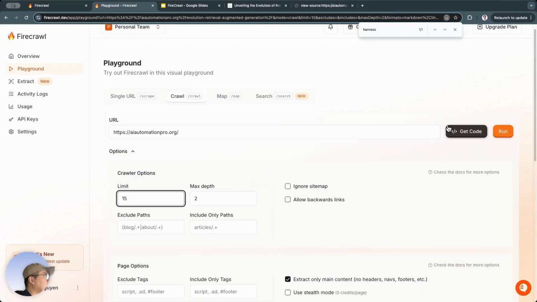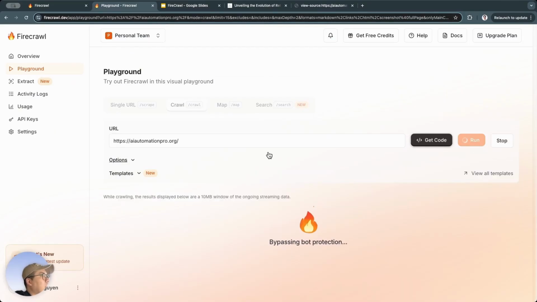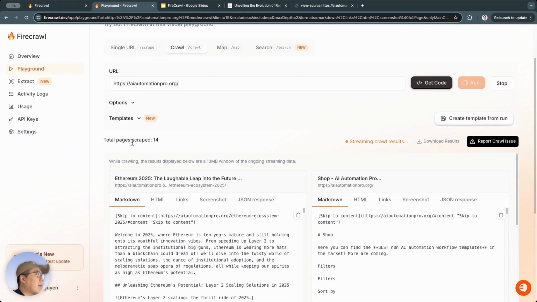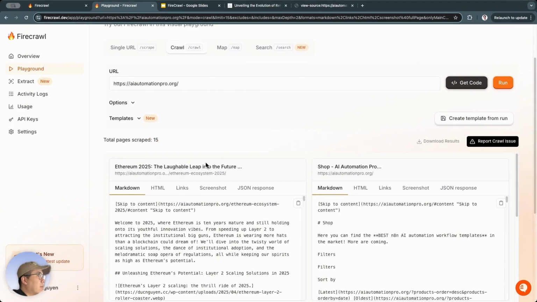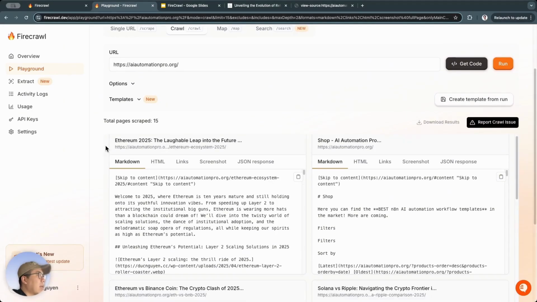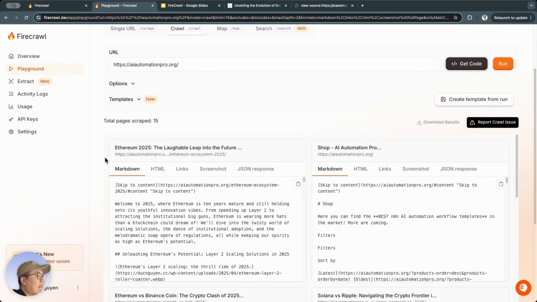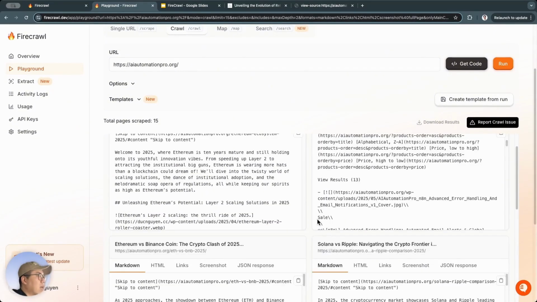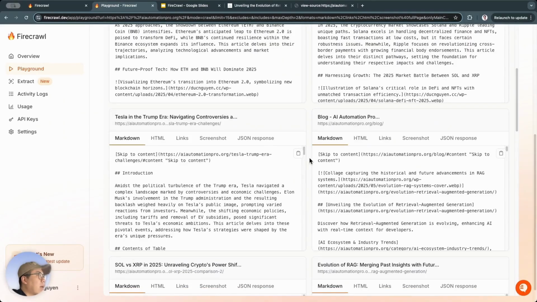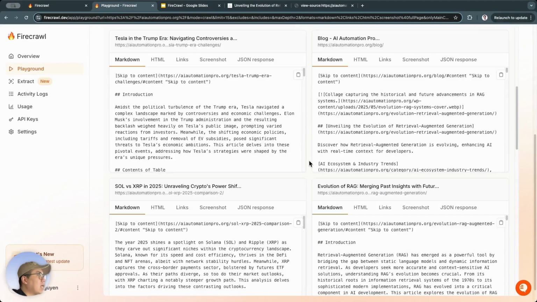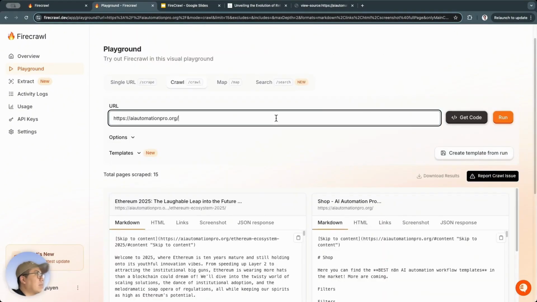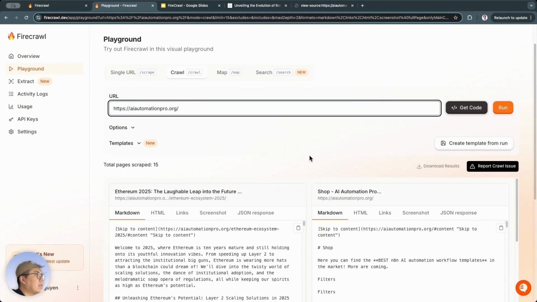Alright, now I'll try running it to see what kind of result we get. It's scraping 15 pages. Here, it's only going to scrape 15 pages, and it will return all 15 of these pages at once. So this is one blog. This is the home page. Blog post. Grab links. Data. Those links. Here, crawling one link, then it will crawl to find other links and enter those links.